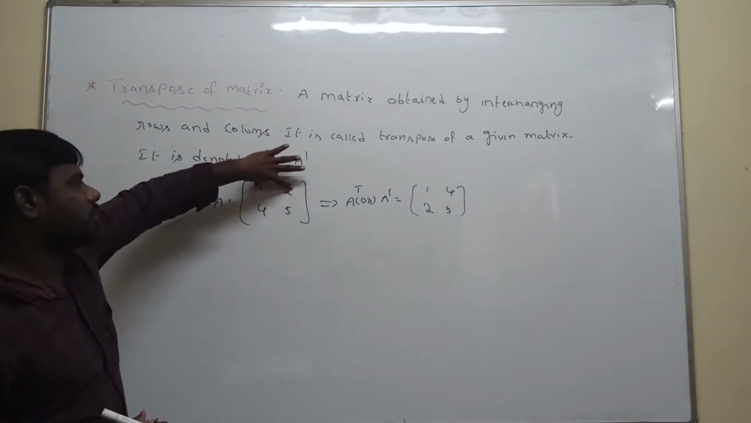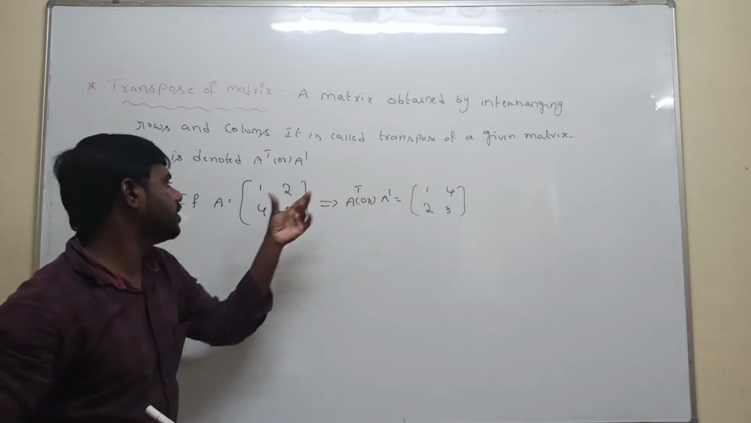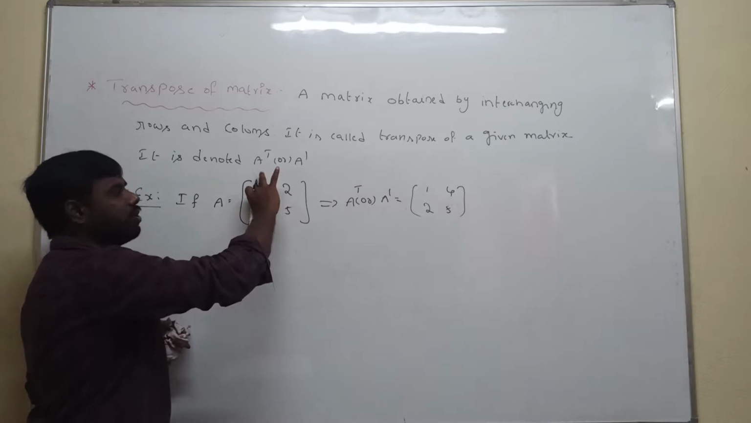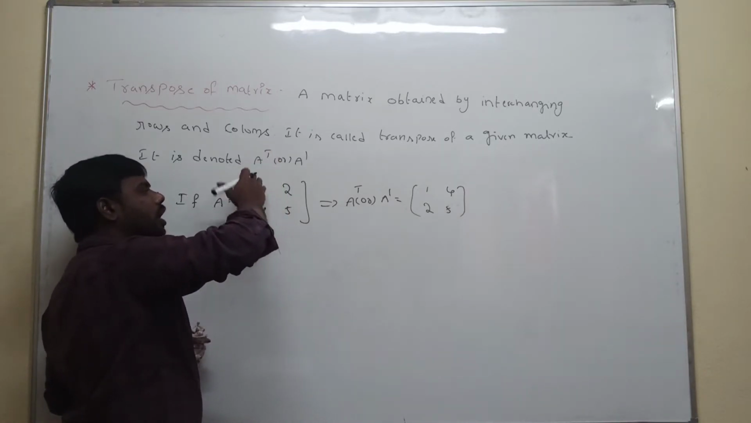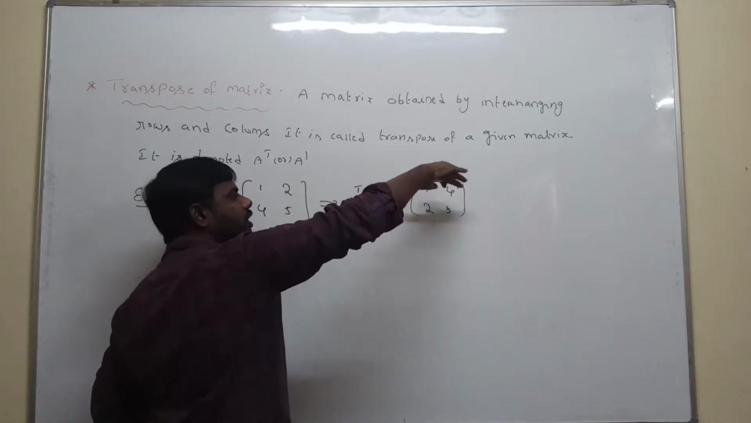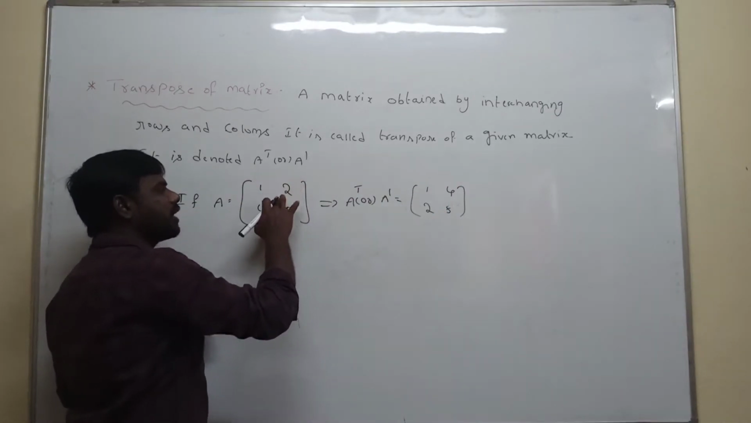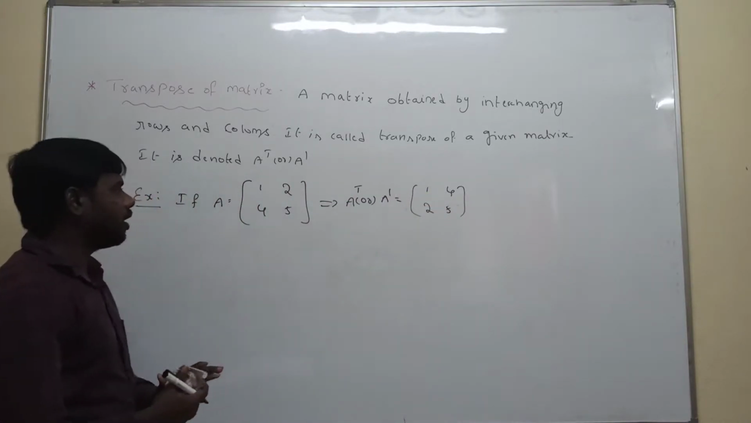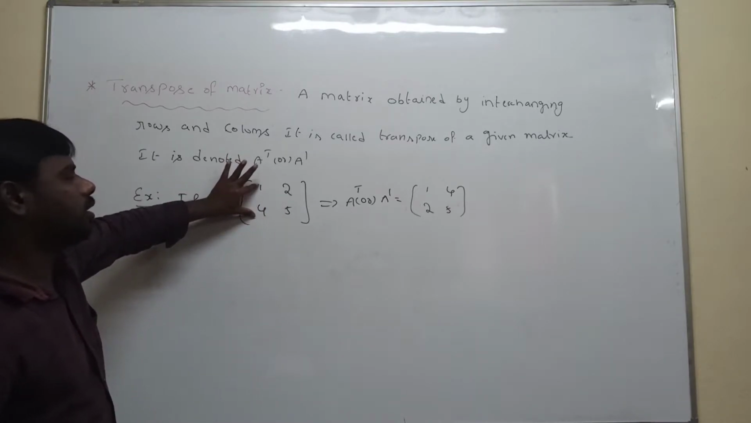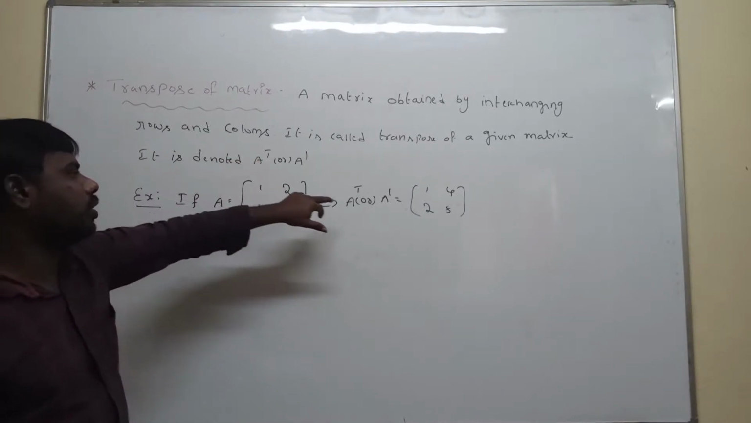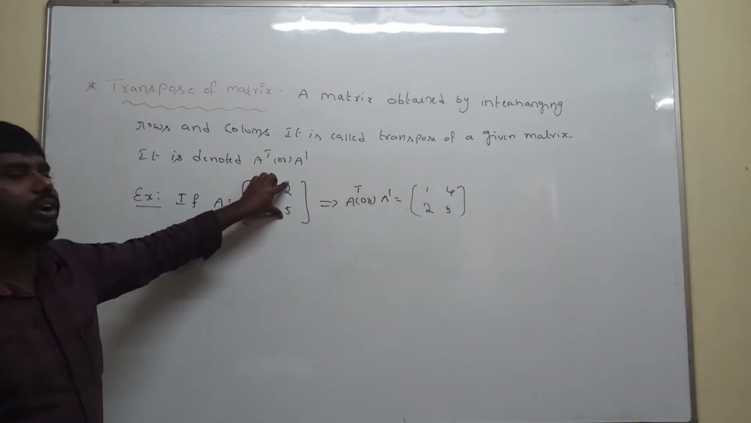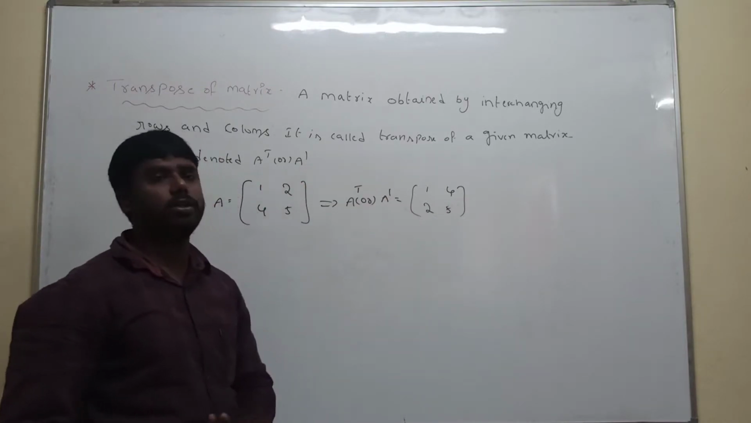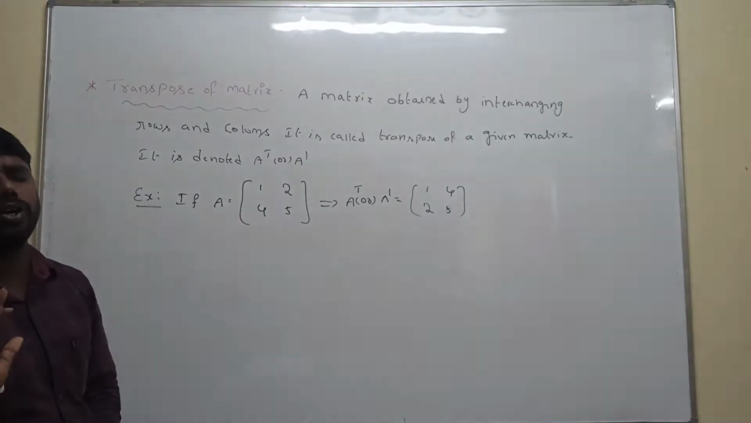Here the first row is replaced with the first column, and the second row with the second column. Or else, this is the first column, and the first column is replaced with the first row. So 1, 4 can be written as the first row. Next, the second column, 2, 5, is replaced with the second row. Or else vertical lines are replaced with horizontal: 1, 4 is written horizontally, then 2, 5 is a vertical line, replaced with horizontal, so 2, 5. Don't fear, don't be confused.